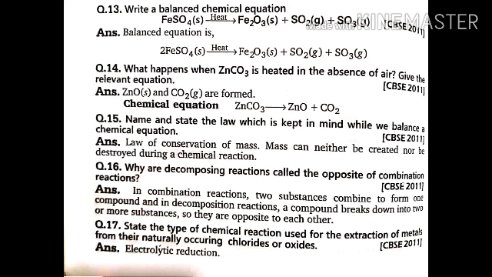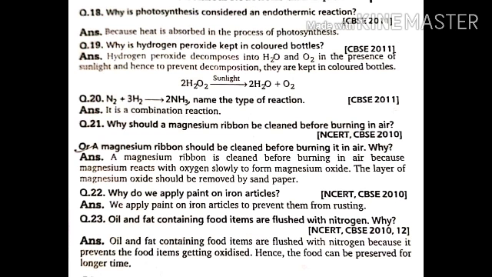Next question, state the type of chemical reaction used for extraction of metals from their naturally occurring chlorides or oxides. So it is an electrolytic reduction. So, the chemical reaction used for the extraction of metals. Now, we will study more about this in the metals and non-metals chapter. The electrolytic reduction.